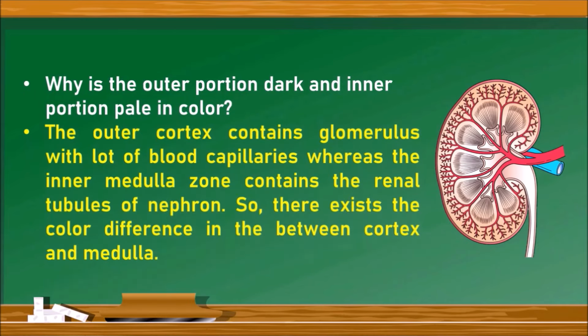Because the outer portion is known as cortex. The cortex contains the glomerulus of the nephrons, which are highly tangled blood capillaries, whereas the inner medulla zone contains the renal tubules of nephron. Due to the presence of glomerulus, the cortex is dark red in color, whereas the medulla is pale red in color.